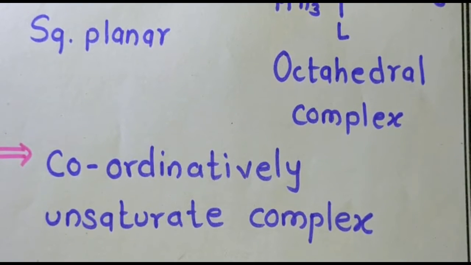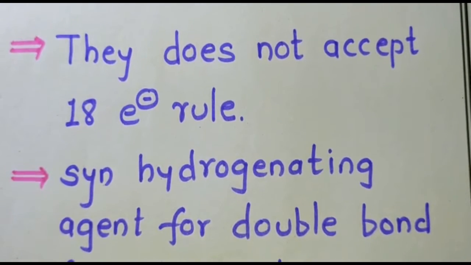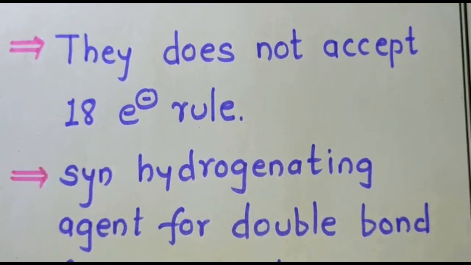Coordinately unsaturated complex means it does not follow the 18 electron rule. Remember that it is a stable reagent, but it does not follow the 18 electron rule.